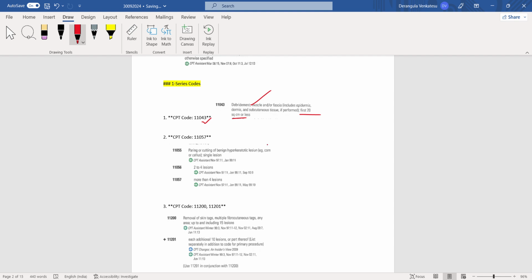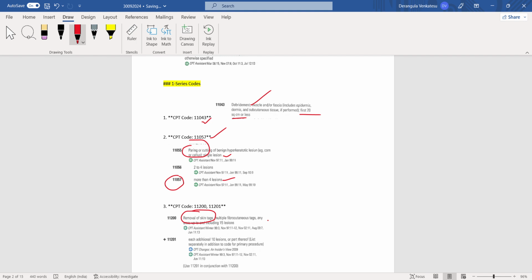And next question, they have asked on paring and cutting of benign hyperkeratotic lesions. That is for a single lesion, but they have asked on more than four lesions, and the answer is 11057.